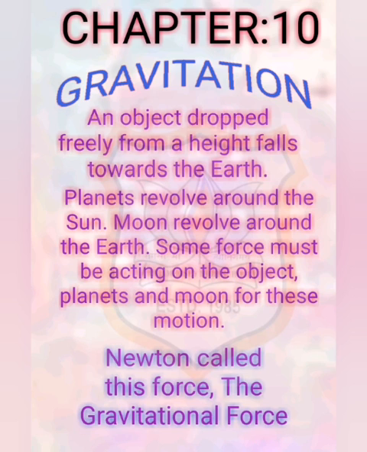We always observe that an object dropped from a height falls towards the earth. We know that all the planets go around the sun, and the moon goes around the earth. In all these cases, there must be some force acting on the objects, the planets, the moon, etc. Isaac Newton could grasp that the same force is responsible for all these phenomena, and this force is known as gravitational force. So, in this chapter, we shall learn about gravitation and the universal law of gravitation.